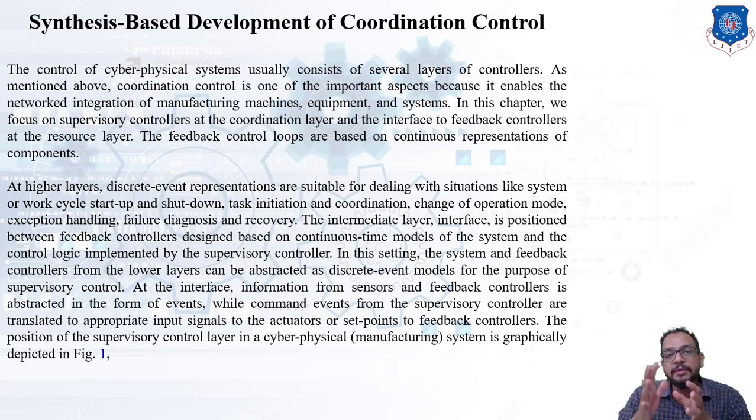That can be done by a controller, but the controller has to perform some processing tasks. In that processing task, it has to use some models. It has to run some algorithms, for example a forest algorithm, genetic algorithm. Based on the calculation done, the output will be decided and that command will be provided to our actuators. The position of the supervisory control layer in a cyber physical system is graphically depicted in the next diagram, which is going to be seen in a slide.